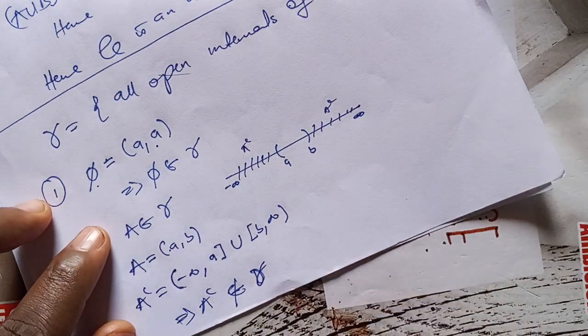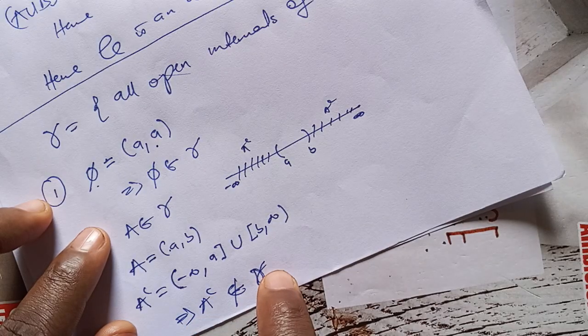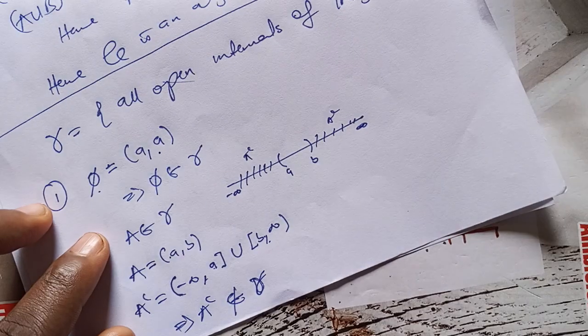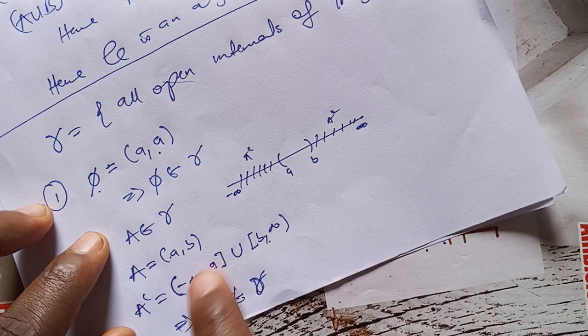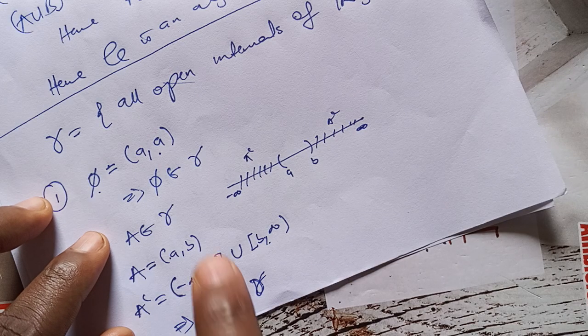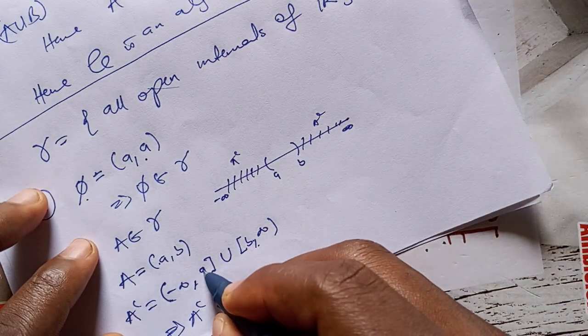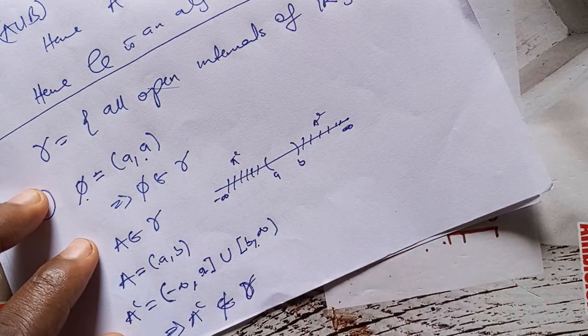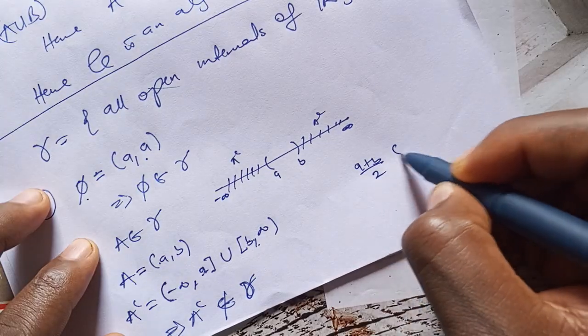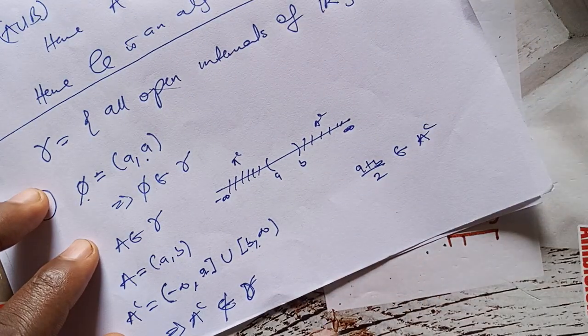The reason why A complement is not in gamma is that, first of all, this is not an interval. Since it's not an interval, we cannot even say whether it is open or closed. Reason: if I pick any two elements here and divide their sum by 2, let's say (a plus b) divided by 2, it is not in A complement.